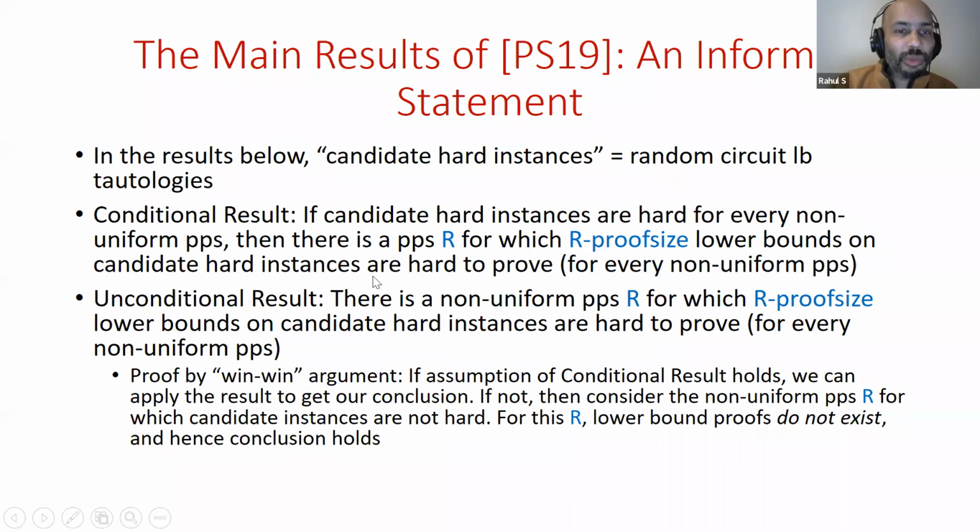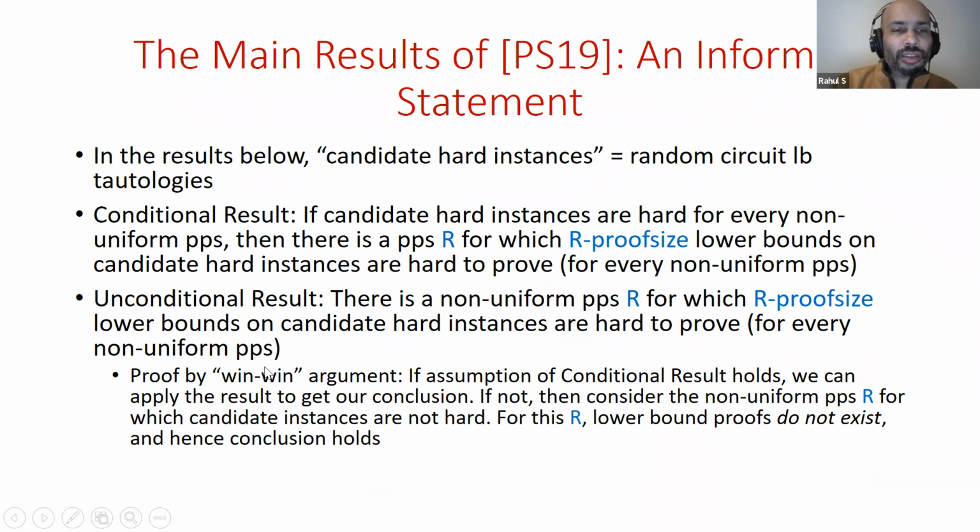And this conditional result can be used to derive an unconditional result. But the unconditional result now isn't for a uniform PPS, but for a non-uniform PPS. And it says that there is a non-uniform PPS for which R proof size lower bounds, on candidate hard instances, are themselves hard to prove for every non-uniform PPS. So it's a completely unconditional result about the hardness of analyzing the propositional proof system R.